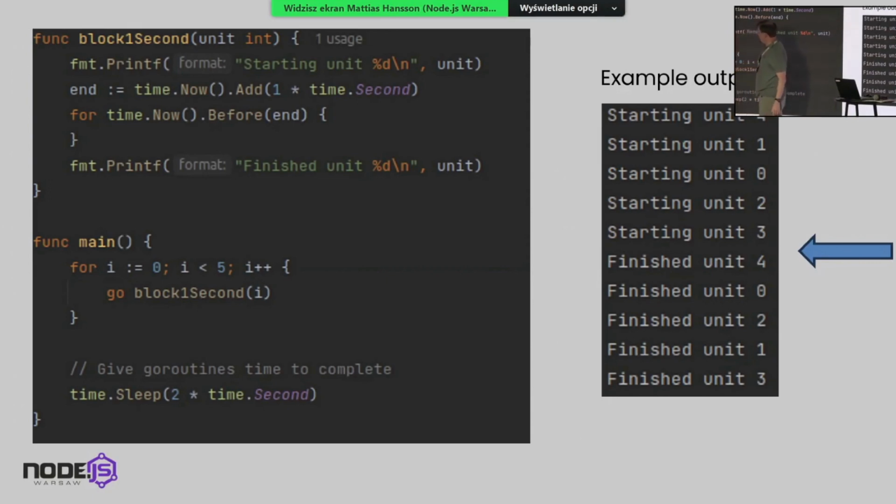This is the this keyword. So if we are doing this in Go, we will see what happens. But what happens in Node.js if we would do this? Does someone know off the top of their head? Yes? They just start, finish, start, finish. Yes. 1 to 5 to 4.